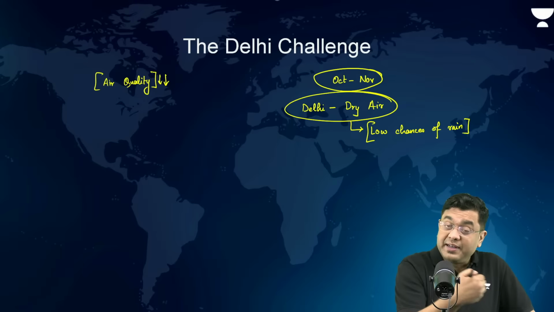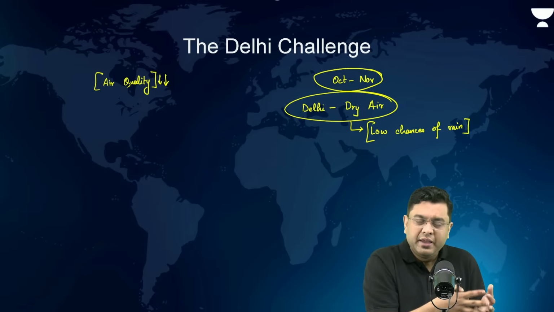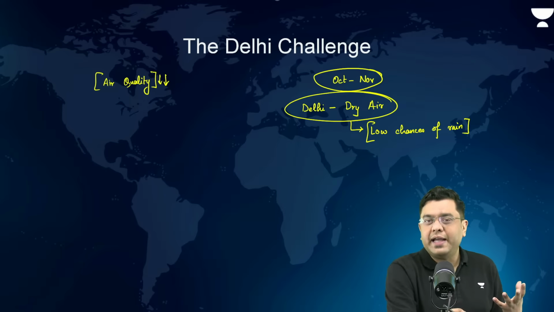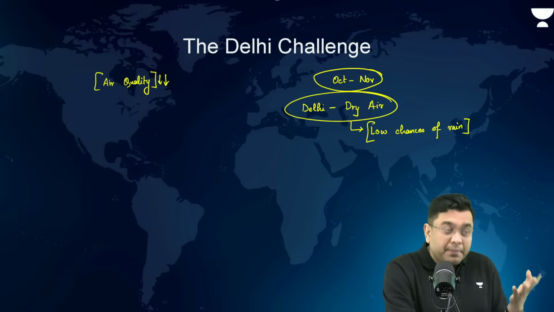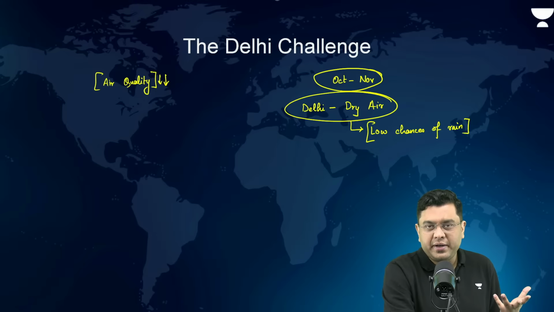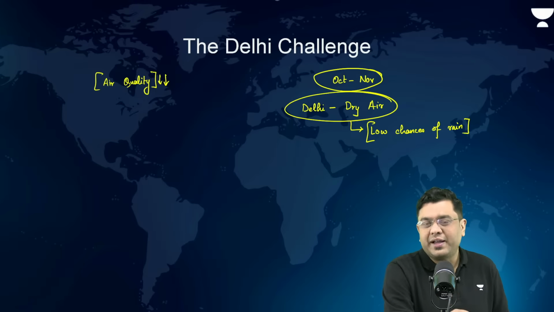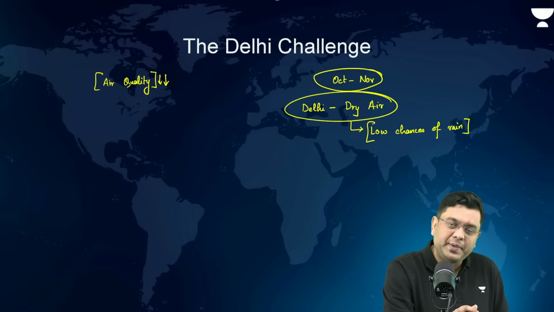So, that is why Delhi can have a successful cloud seeding during the monsoon month when you have those monsoonal type of dense clouds. But during these months, when the air is dry, when there is no moisture, then artificial moisture cannot be created. You have the acceleration of cloud formation, but no artificial moisture. Hence, the Delhi experiment has been a kind of a failure. No rainfall has occurred. Okay.